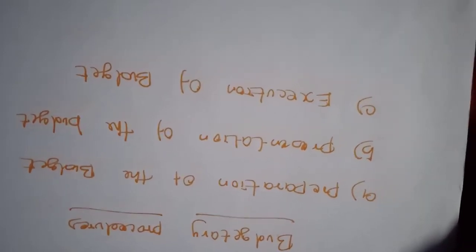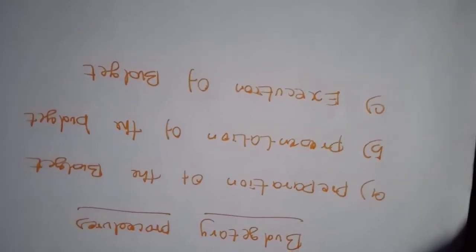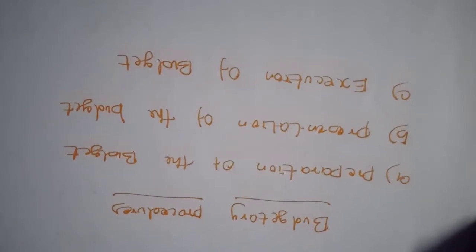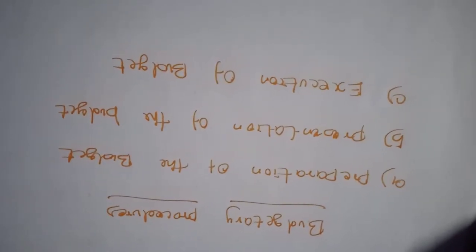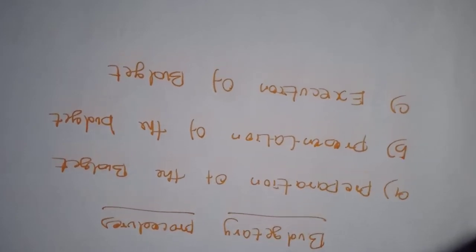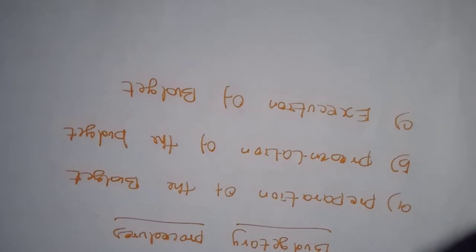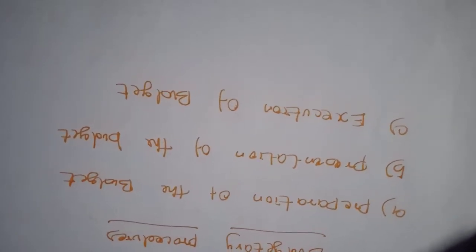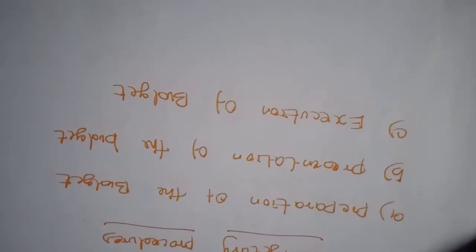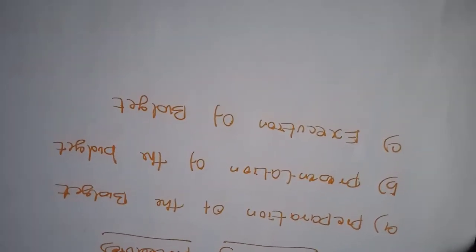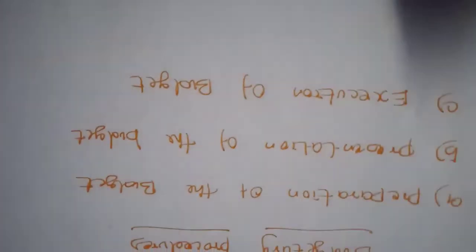The macroeconomic targets to be achieved within a planned period. We have studied that the macroeconomic targets must be achieved within the planned period. Next, the basic strategy of the budget. When they are preparing the budget, what strategy was used to make it? Next, the financial requirement of different projects. What are the projects?